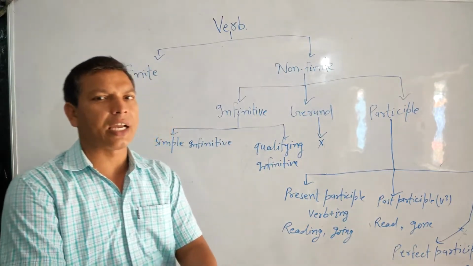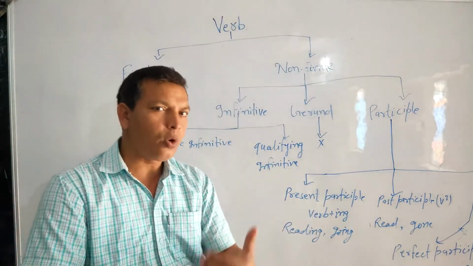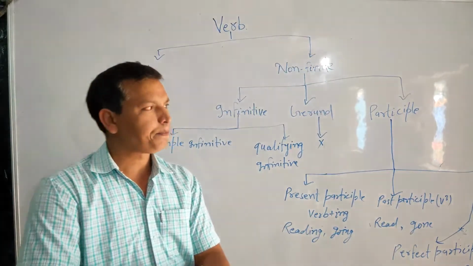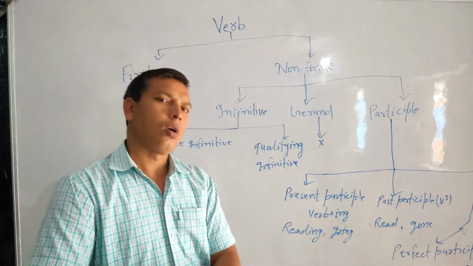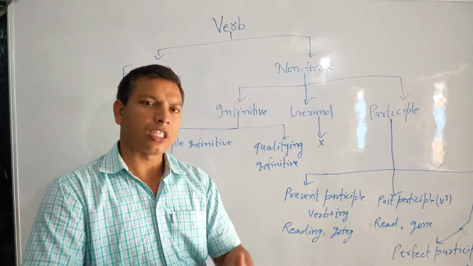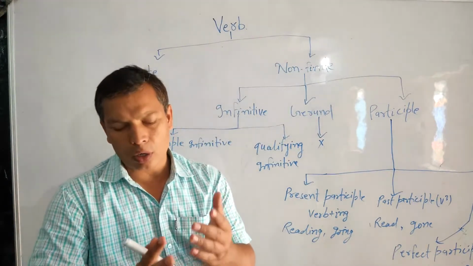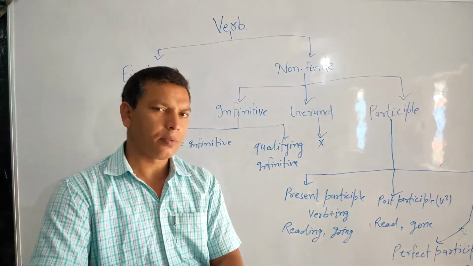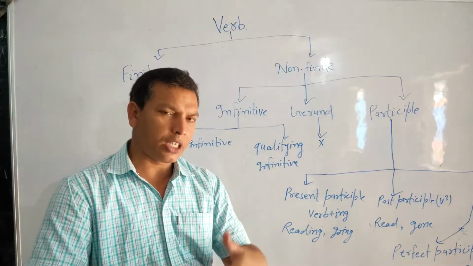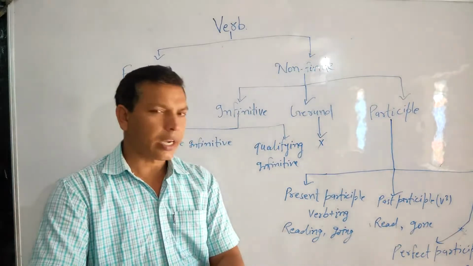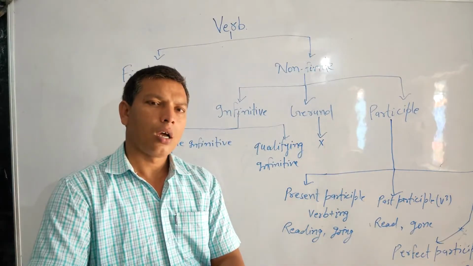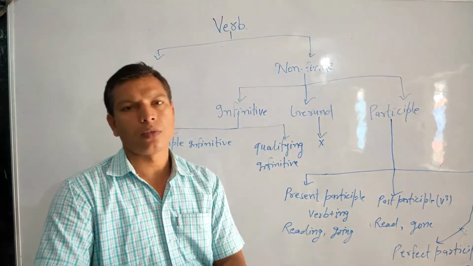that it works like a noun in the sentence, as a noun can be the subject of a sentence, an object of a finite verb, an object of a preposition, or a complement.